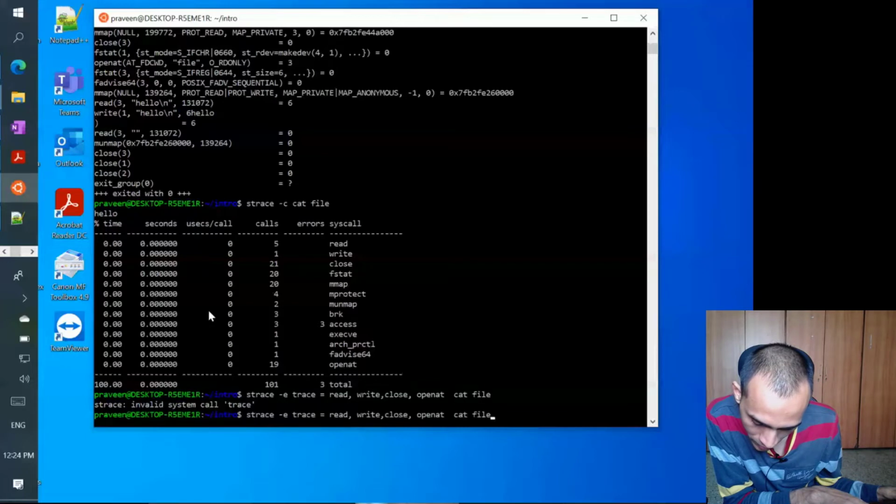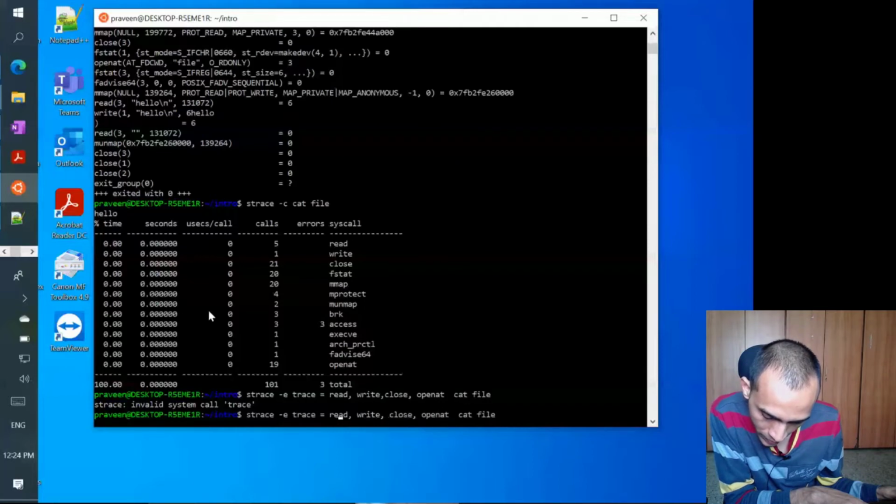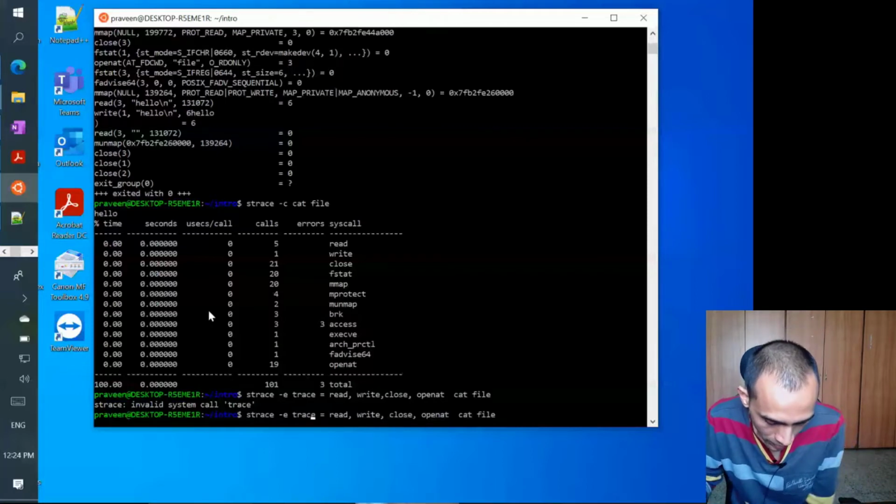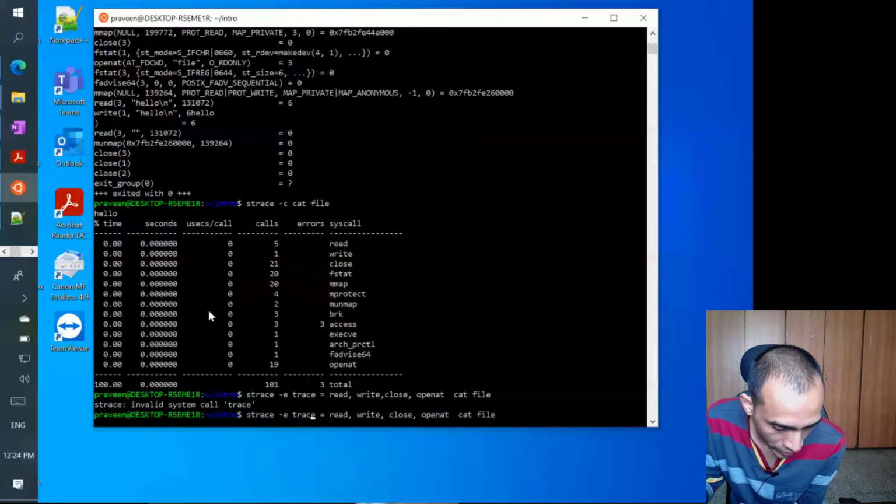Trace read, write, close. Now it's only showing the trace of these particular system calls that we have specified: only read, write, close, and openat. Openat is slightly different from the open system call.